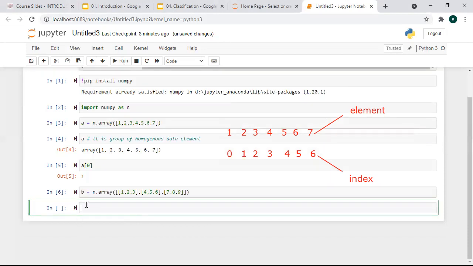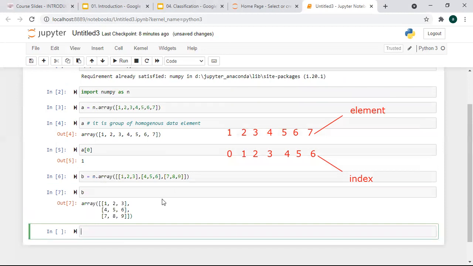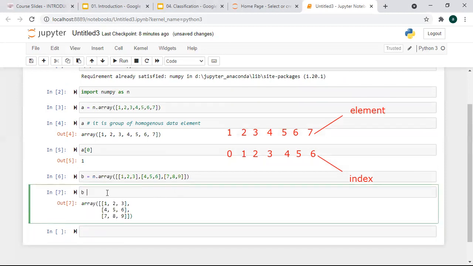So you can see as I run it, it runs successfully. Now I will run this. So you can see this is the multi-dimension array, which is 3 cross 3. We have printed it.